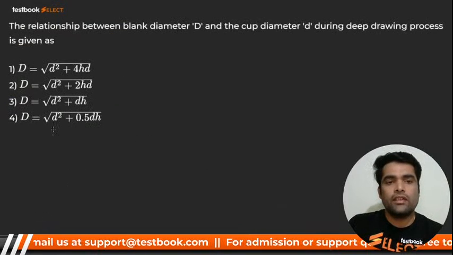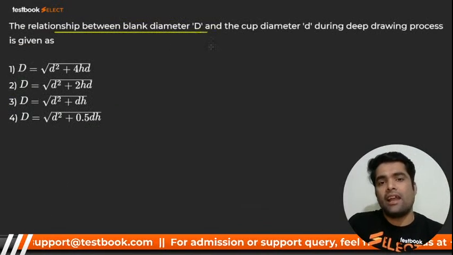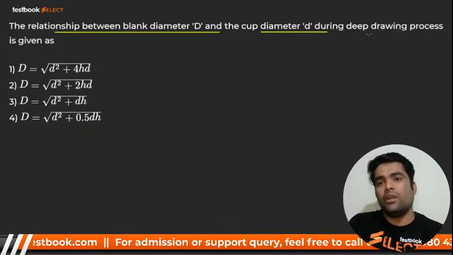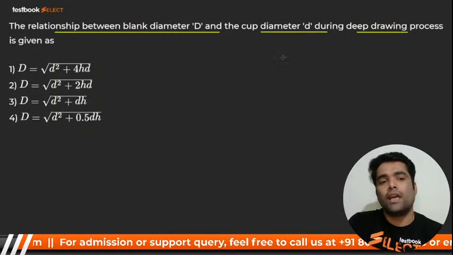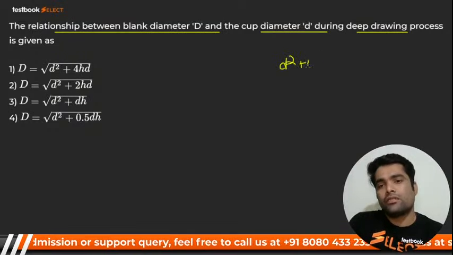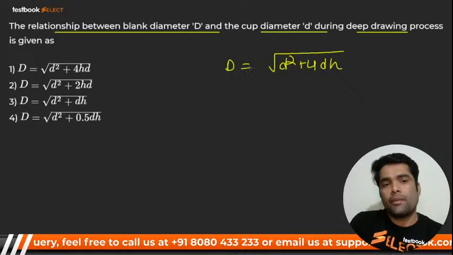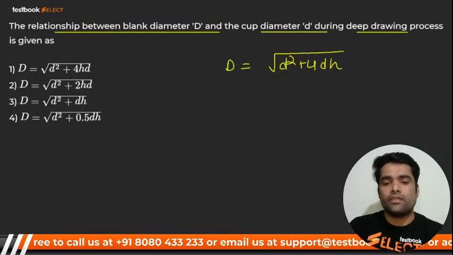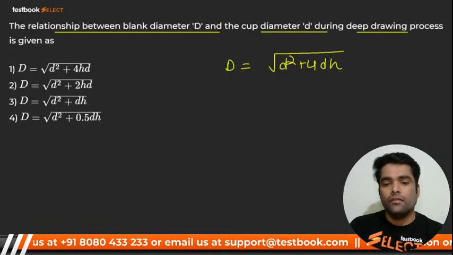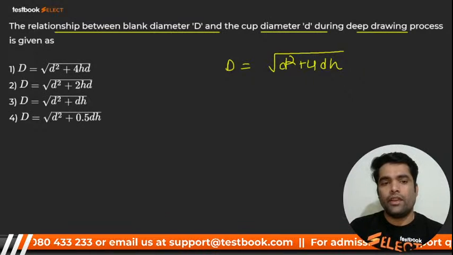Okay, here we go for next. The relationship between the blank diameter D and cup diameter d during deep drawing operation. And you know that it is none other than what, my dear? D squared plus 4dh. Right now, capital D. Yes or no, my dear? Very good.